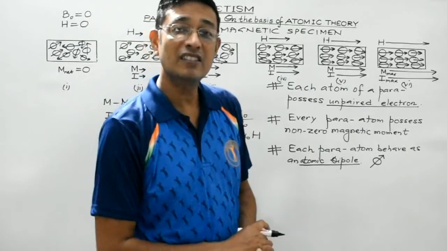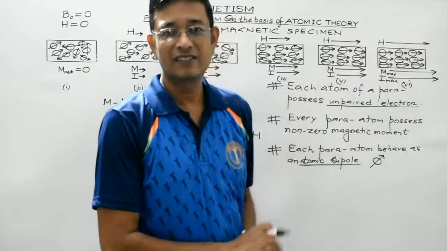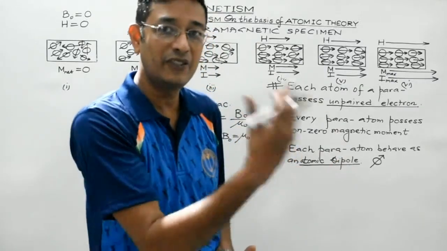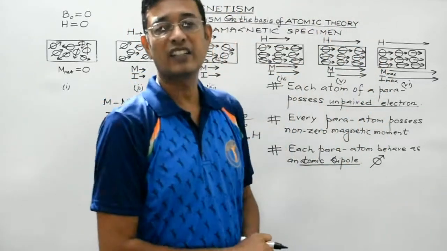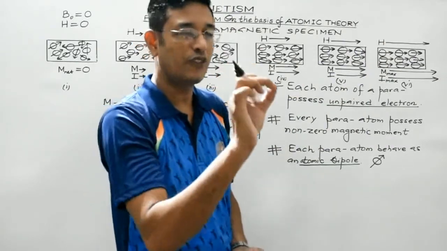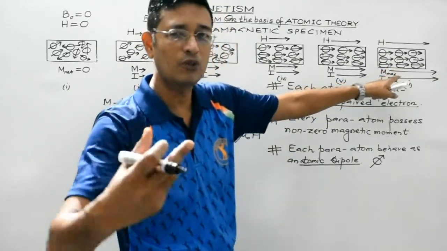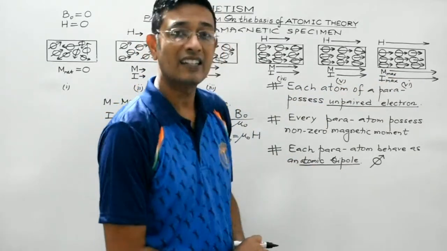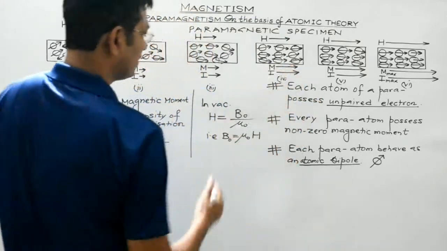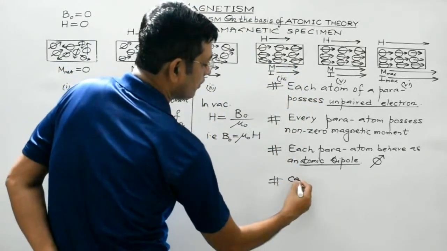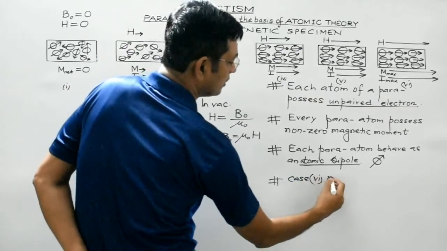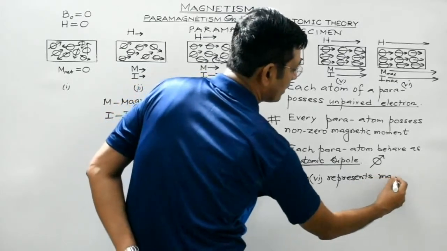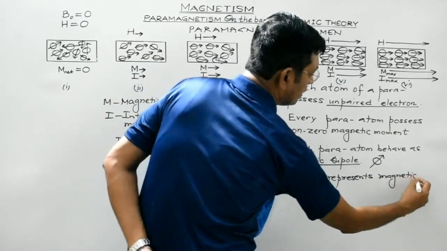Magnetic saturation means beyond this, the intensity of magnetization or magnetic moment of the specimen can't increase, even if you try to increase the strength of the external field H. Still, the value of I will remain constant, I max. It has become constant. It can no further increase, right? So this stage corresponds to magnetic saturation. So case 6 represents magnetic saturation.